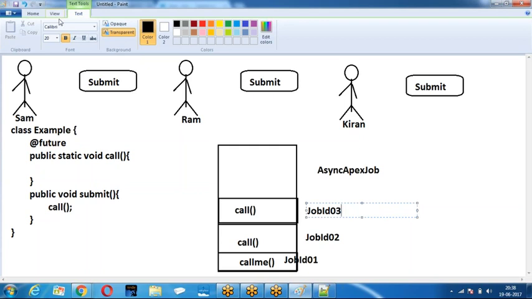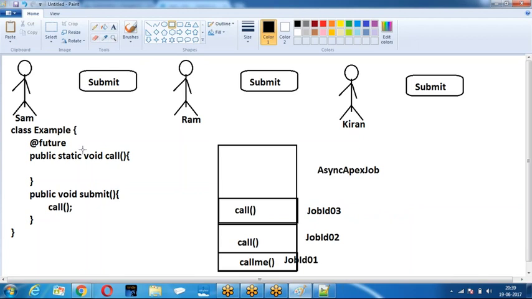So, when you give a return type as void, the future method has return type void, which means anyone who is calling the future method, it is not going to give you the job ID. The job ID is there in the queue, in the AsyncApexJob object. The ID is created, but you are not giving the ID back to the person who is calling you. If you give back that ID, it is easy for that person to find out the status of the job. If you say, Sham, you call me, this is the ID of the job, whenever you want to find out my status, use this ID. If I give the job ID, it is easy for the person to find out.